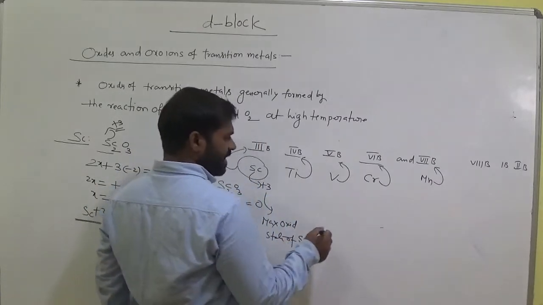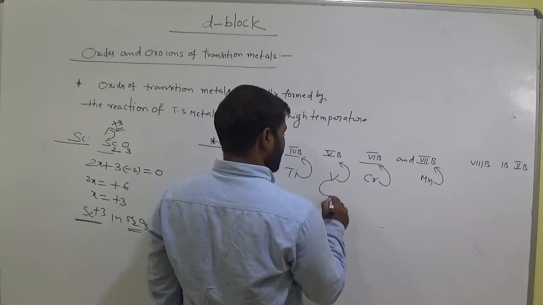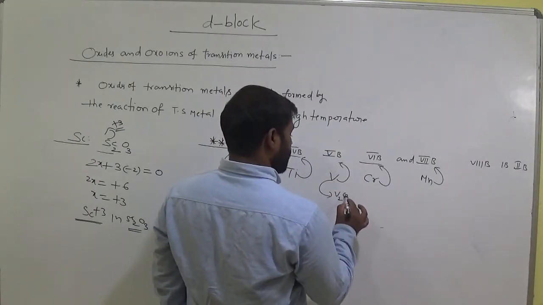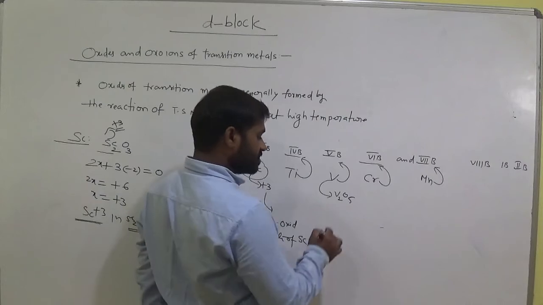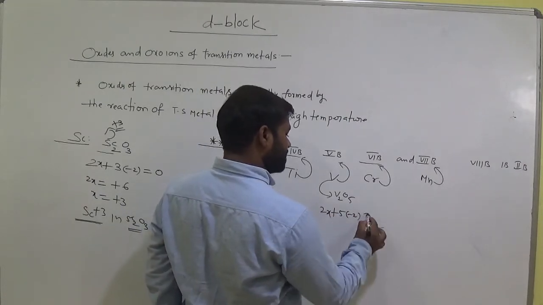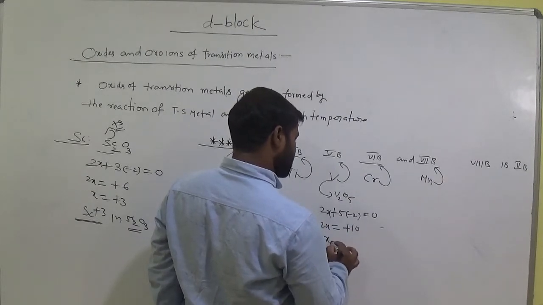And let us take vanadium here. Suppose vanadium in V2O5, how many vanadium here? 2x. 5 oxygens, each one carries minus 2, that equals 0. 2x equals plus 10, x equals to how much?